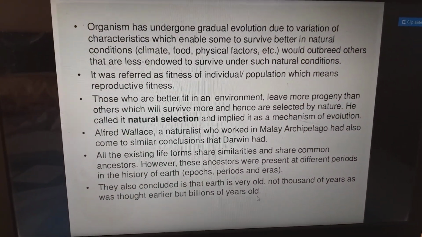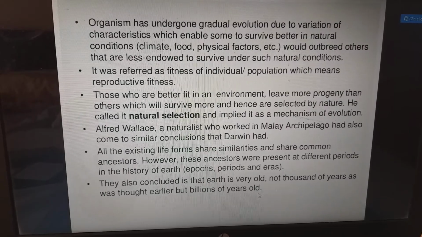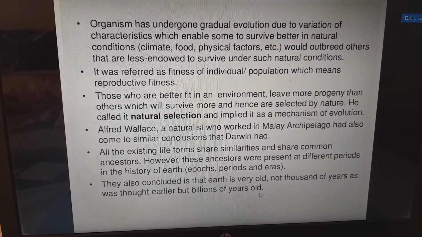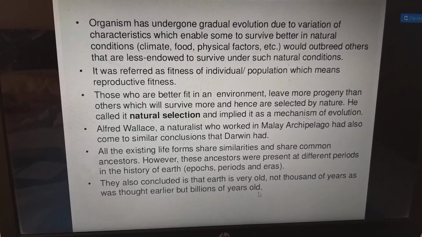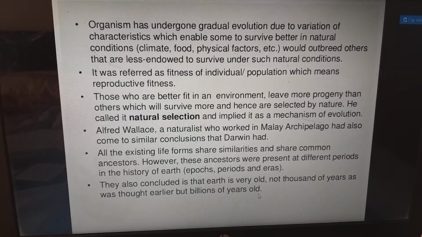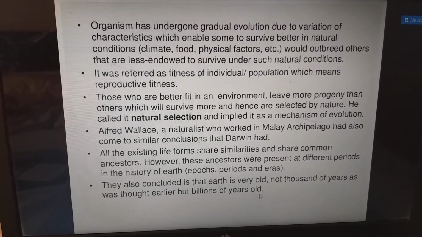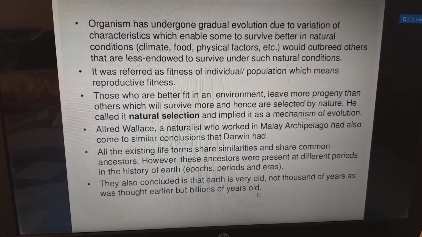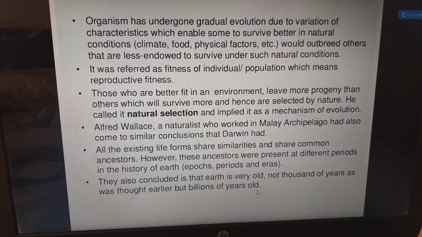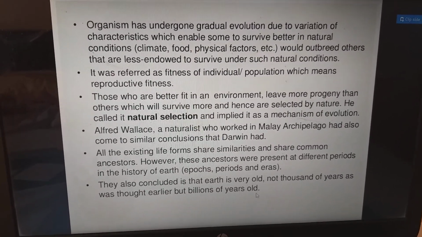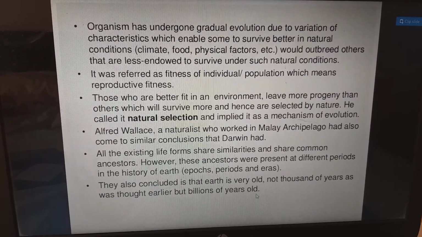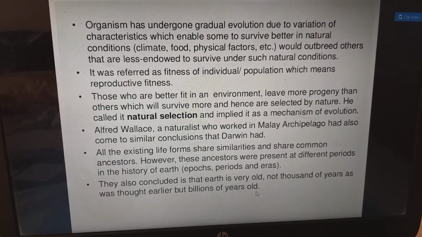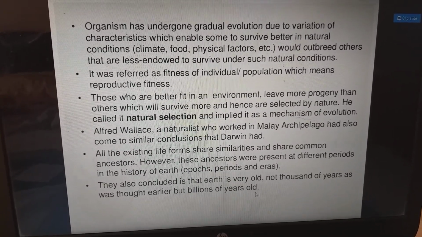Organisms have undergone gradual evolution due to variations of characteristics which enable some to survive better in natural conditions like climate, food, physical factors, etc. They would outbreed others that are less endowed to survive under such natural conditions. It was referred to as fitness of the individual or population, which means reproductive fitness. Those who are better fit in an environment leave more progeny than the others, who will not survive as much, and hence are selected by nature. He called it natural selection and implied it as a mechanism of evolution.